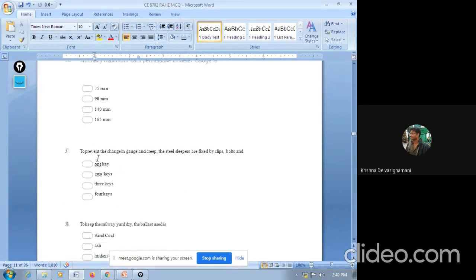Next question, 37. To prevent the change in gauge and creep, the steel sleepers are fixed by clips, bolts, and: 1 key, 2 keys, 3 keys, 4 keys. The answer is 2 keys. So always a rail will be fixed by using 2 keys.